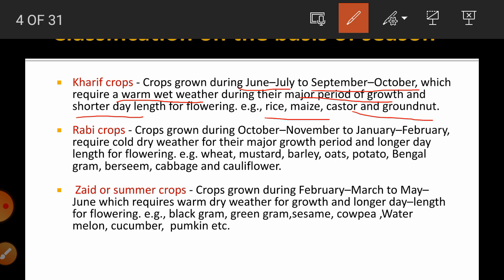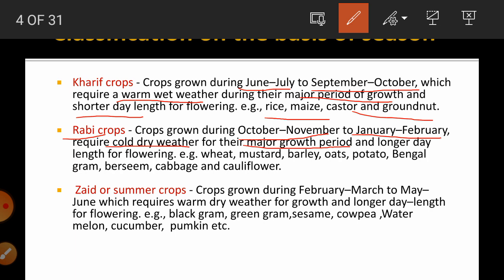Then the second type on the basis of season is rabi crops. These crops are grown during October, November. Their sowing commences in October, November and harvesting generally takes place in January or February. These crops require cold, dry weather for their major growth period and longer day length for flowering.